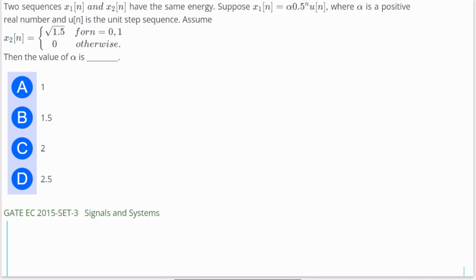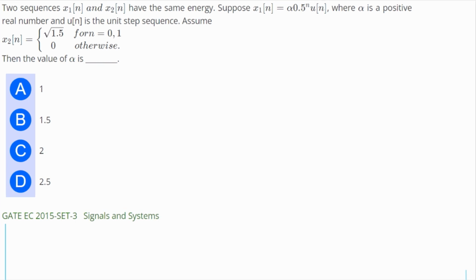So the next question says that two sequences x1[n] and x2[n] have the same energy. Suppose x1[n] is equal to alpha times 0.5 to the power n times u[n], where alpha is a positive real number and u[n] is the unit step sequence. Assume x2[n] is root 1.5 for n equal to 0, 1 and 0 otherwise. So you have to find the value of alpha. Easy question. It is saying that the energy of the signal x1[n] is equal to the energy of the signal x2[n]. We have to relate both the energies in order to find the value of alpha. So let's find the energy of x1[n].